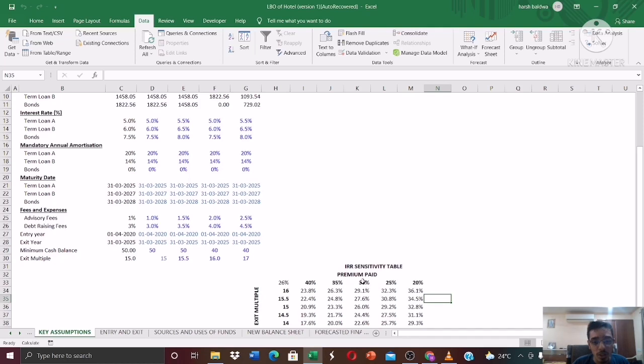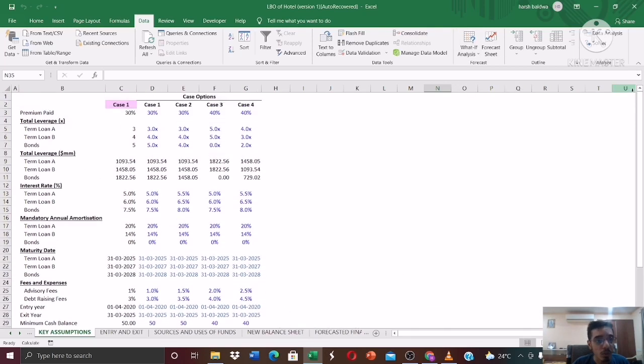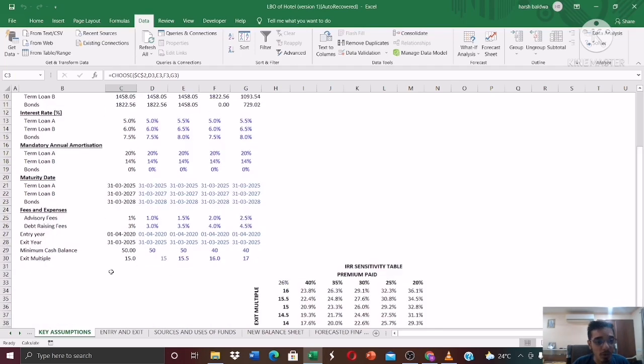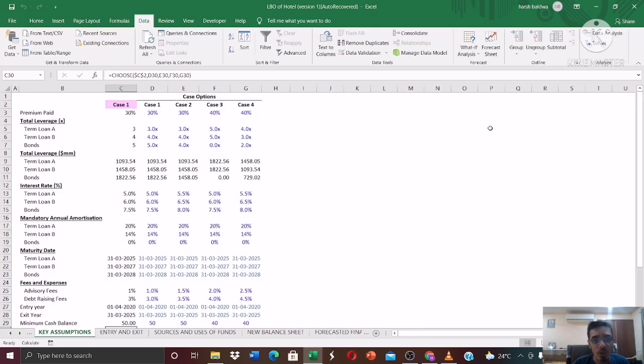Please remember that when you are applying the data table formula, the row input value must be this one. Okay, you need to link it to this. Okay, and the column input value must be this. Okay, please take care of this fact, otherwise you will not be able to perform this operation. Every cell has to be linked properly in order to get this model to function dynamically. So that's it. That's how you'll calculate the IRR.